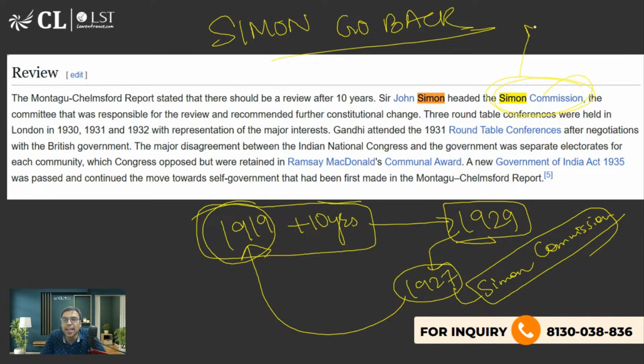Because there was no Indian member in that. And that is why a lot of protests happened when he landed in Bombay and Karachi and other places. So people started protesting, Simon, go back, Simon, go back. Yes, very good. Because Indians believe कि भाई आप मेरे related law बना रहे हो, आप India आ रहे हो, तो आप मेरे को एक member तो रखो. At least one Indian member should be there to listen to our grievances, to give our perspective also. है ना? That is why it was in the news.